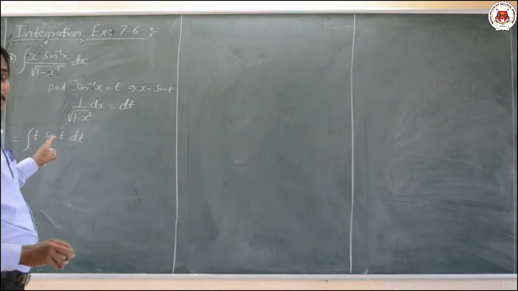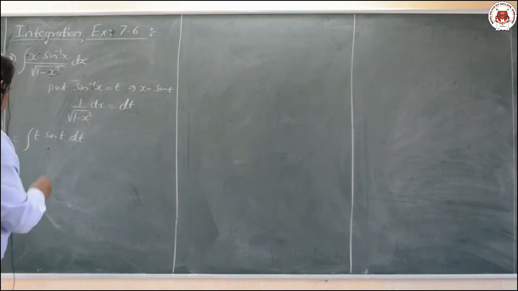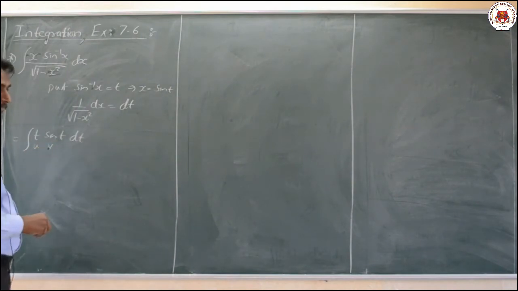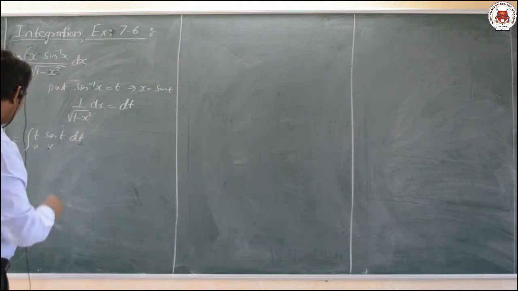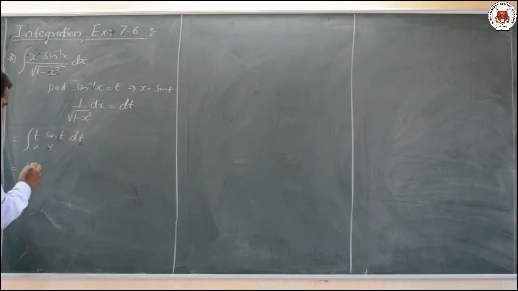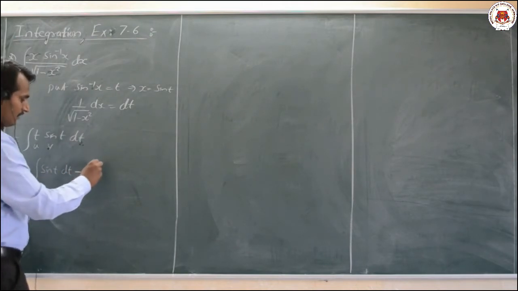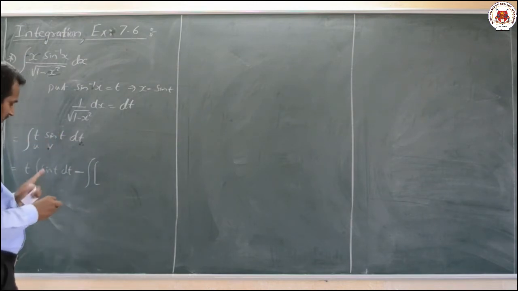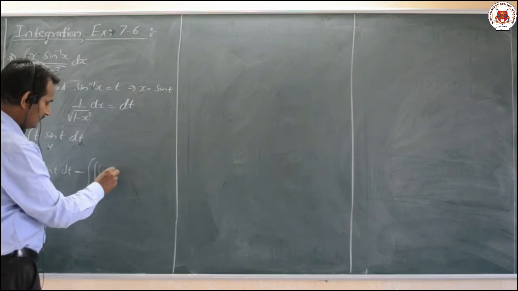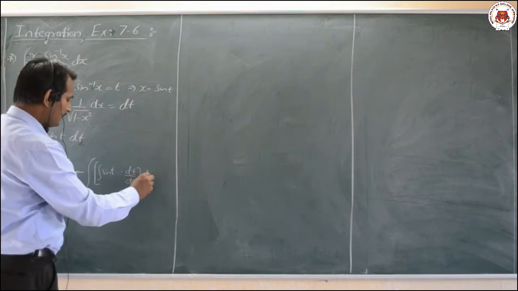Now, we can observe that it is as per the previous problem we solved. Here this is the u part and this is the v part. Since we are integrating with respect to t here, we get t as it is, integration of sin t into dt, minus integral of, the next part, integration of sin t into dt by dt into dt here.